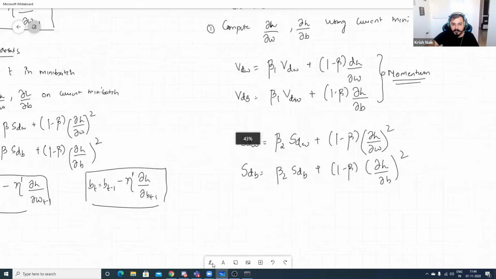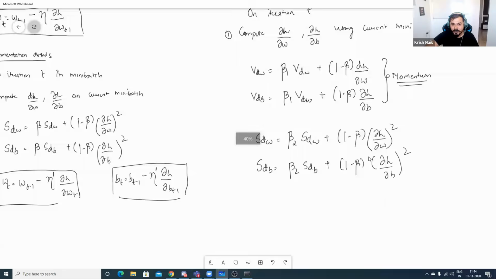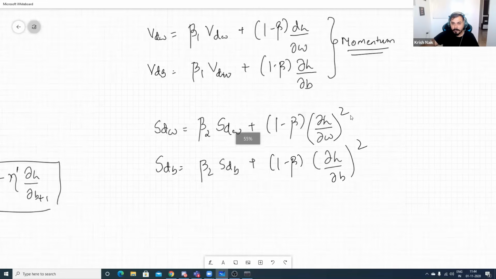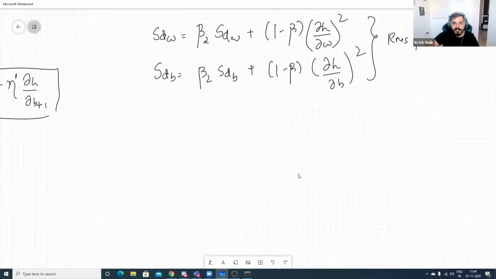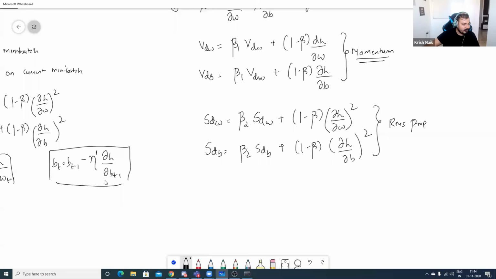Remember, one more thing that I forgot to tell. This is the part of RMS prop. Now we have computed these two components, but this computation we have to put into our weight updation formula. Now in the weight updation formula, how do we put it? We are just going to define it over here. Let me check whether I have written it correctly. Yes, it looks absolutely fine.